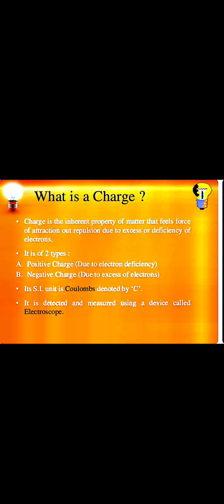These negative and positive charges together form a current. The motion of these charges produces a current. Positive charge is due to the place which is left by the electrons, or due to the deficiency of electrons, where some space is created, which is a positive charge. And the negative charge is the excess of electrons. The SI unit of charge is the coulomb.